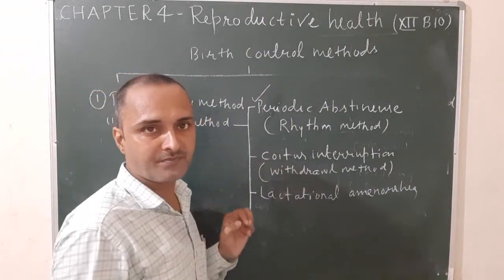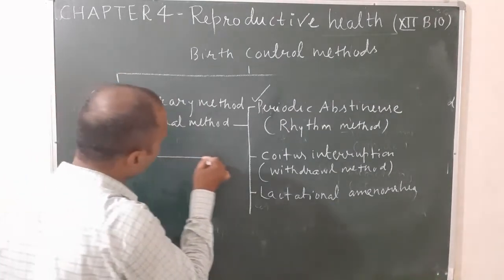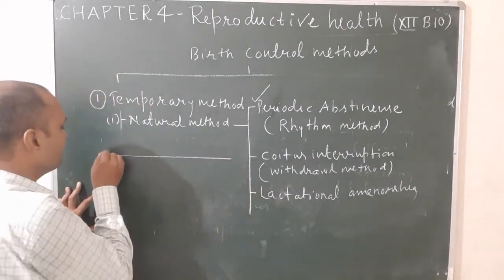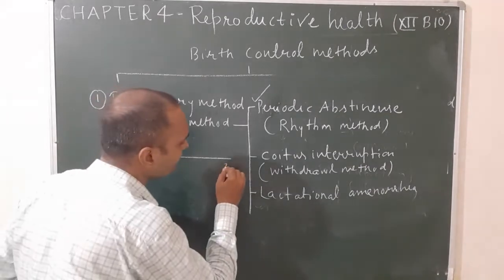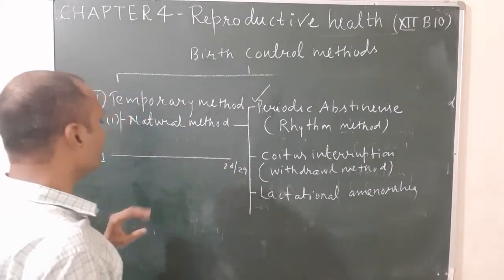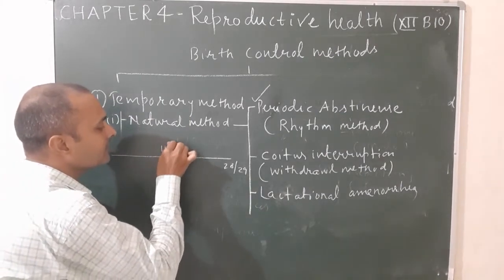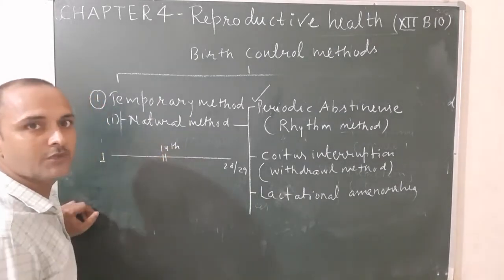You know, the menstrual cycle varies from the first day to the 28th or 29th day, and you already know the middle of the month is the most favorable day for ovulation in the human female.